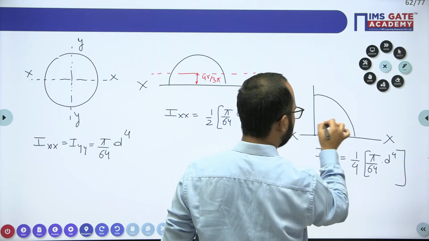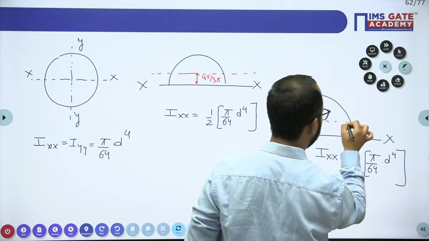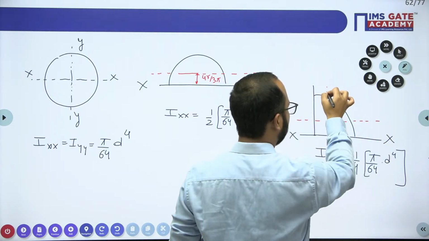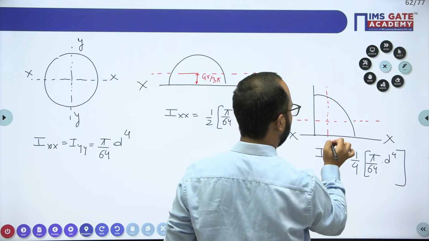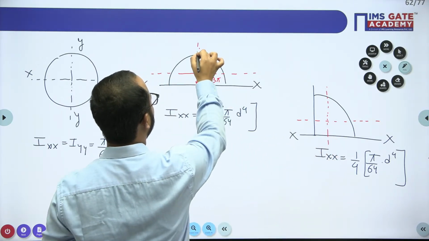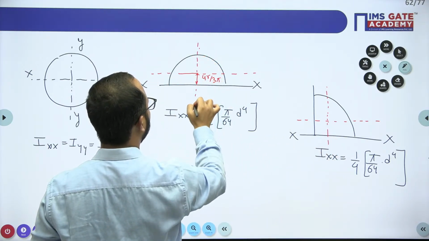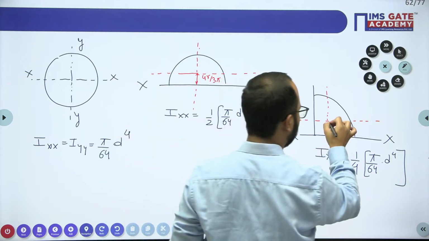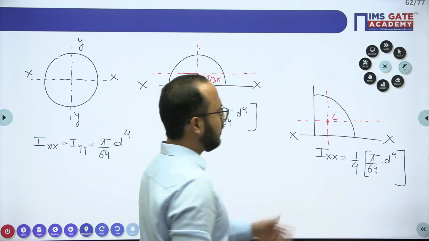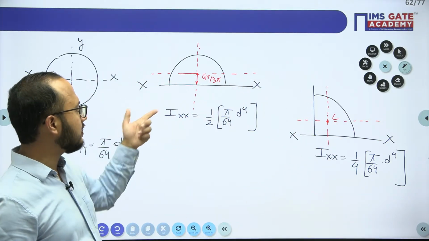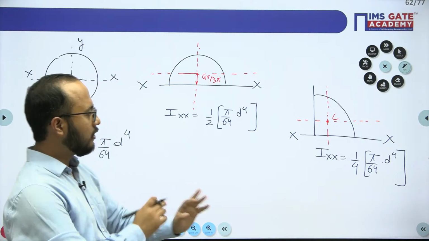So the red ones are the centroidal axes, not this xx. I hope the concept is clear.